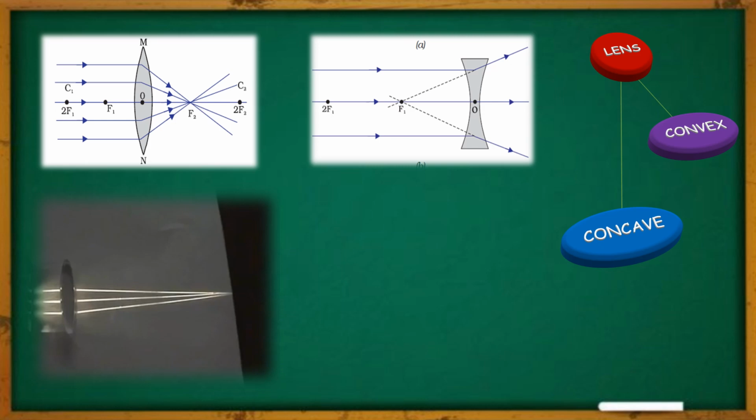So in order to make them meet, we have to extend them hypothetically, or imaginarily, in the backward direction, and there they are meeting, and this particular point we are calling the focus point, that is the F1 point. It also has two focus points.